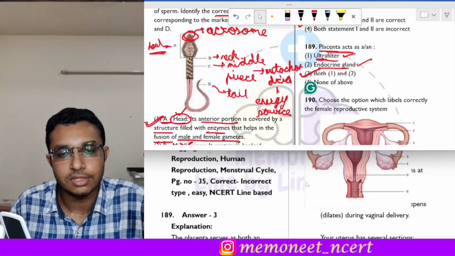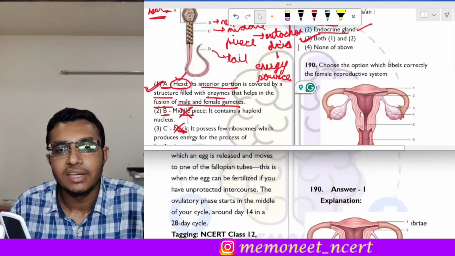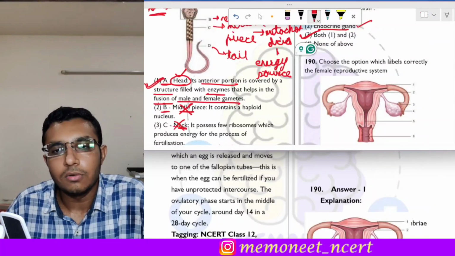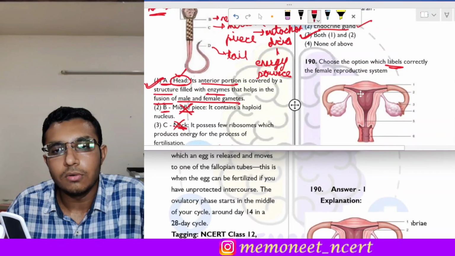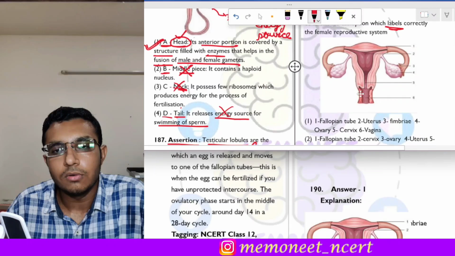Moving on to the next question, that is question number 190. Here we have to identify the correct labeling of the female reproductive system. Let us start identifying the parts. The first is this part. Okay, so this part is the fallopian tube. So 1 will be fallopian tube. Then the second part is this part, which is highlighted over here. It is the uterus. So the second part is the uterus.